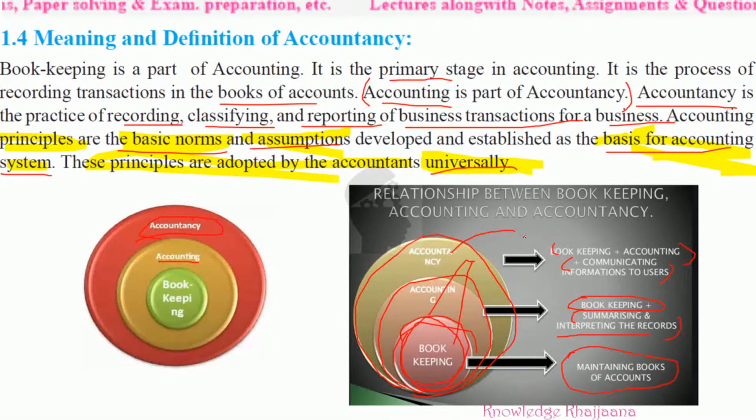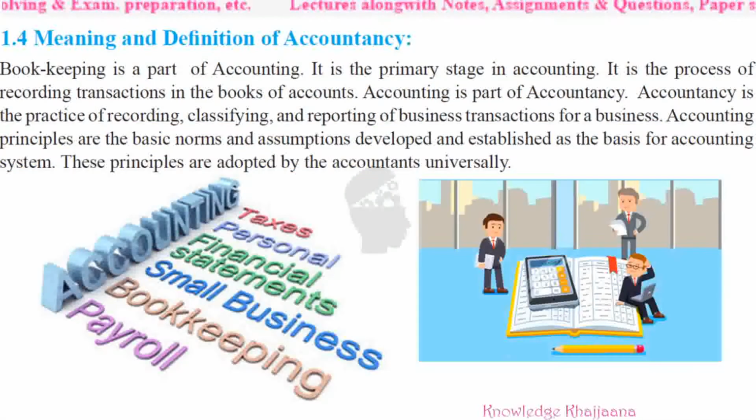So with this your concept would have been easily clear, right? Which is the outermost stage and which is the innermost stage, the phase we can call. With this you can come to know these are the different works done under accounting.